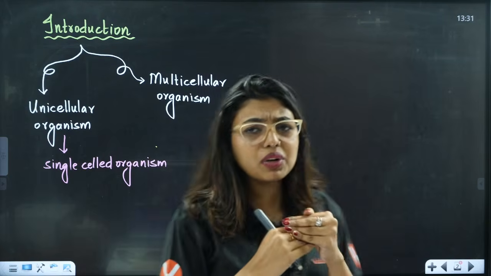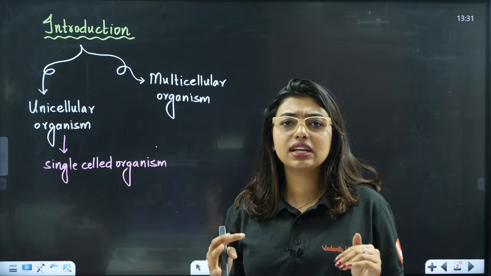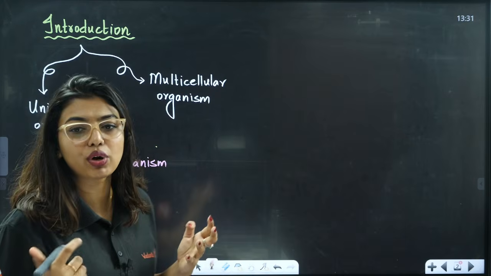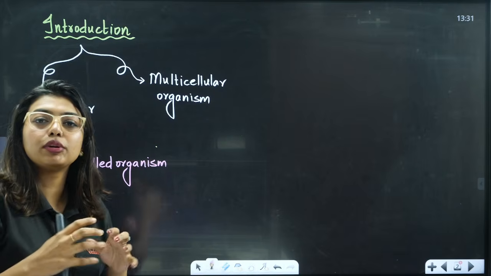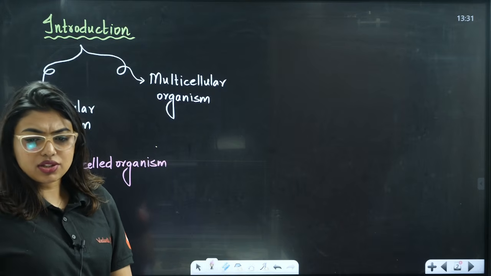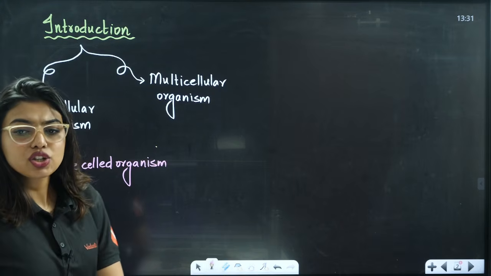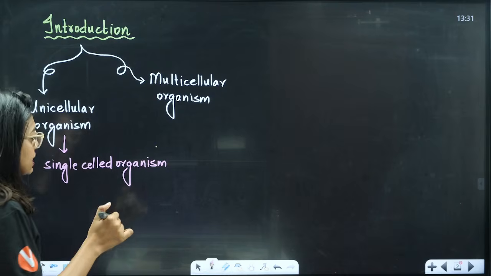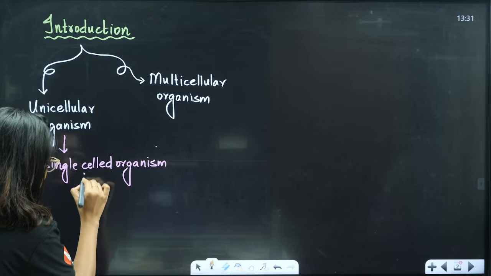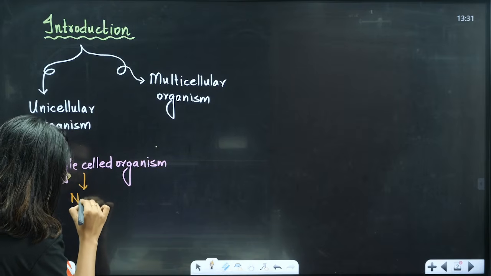Whatever work is there, that single cell will be doing all of those functions. That means the single cell organism will do all the functions and all the jobs. So here there is no division of labor.